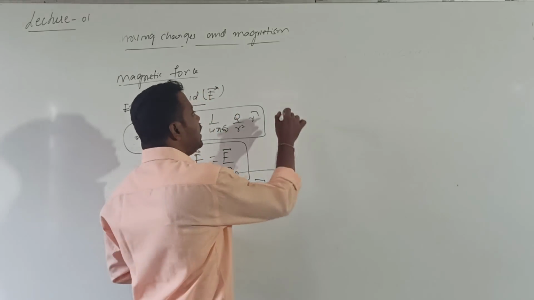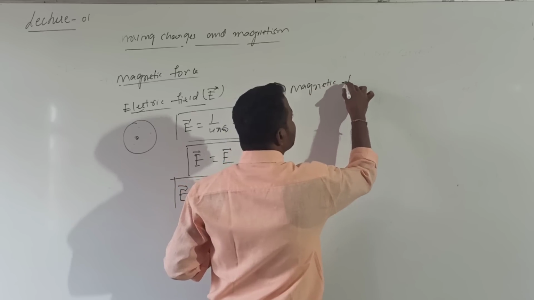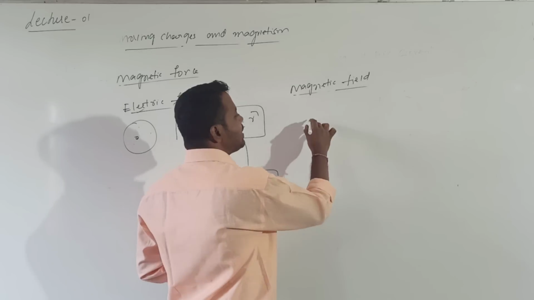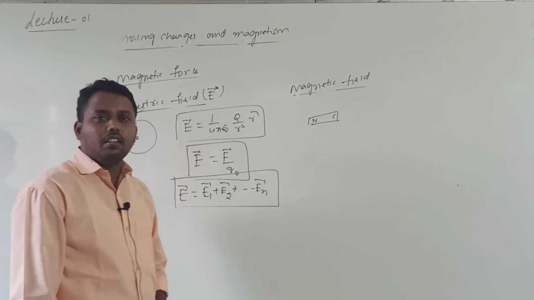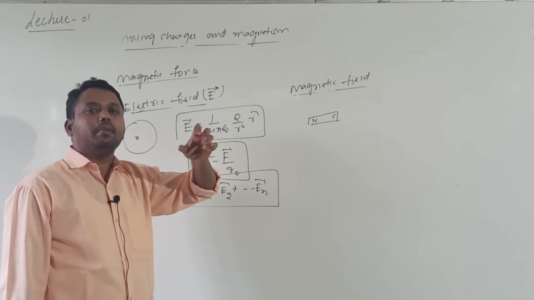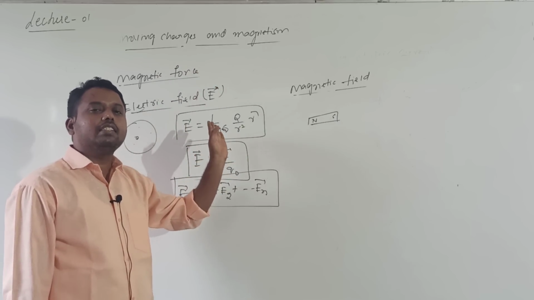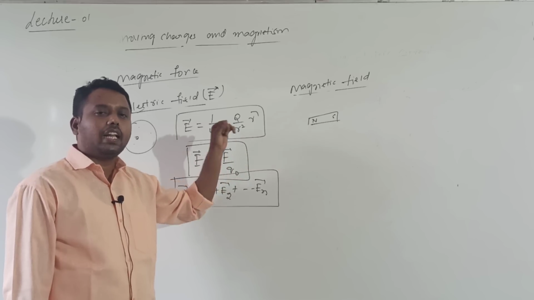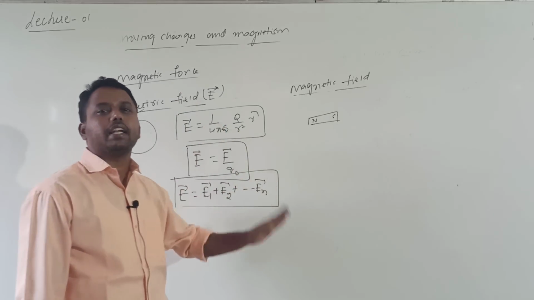Similarly, how can magnetic field be represented? What is magnetic field, and which vector represents it? The best example you know: take one bar magnet, with north pole and south pole. This chapter is more effective after discussing magnetism and matter, because this chapter gives the interrelation between electricity and magnetism. To derive this interrelation, you should have a clear idea of both electricity and magnetism.